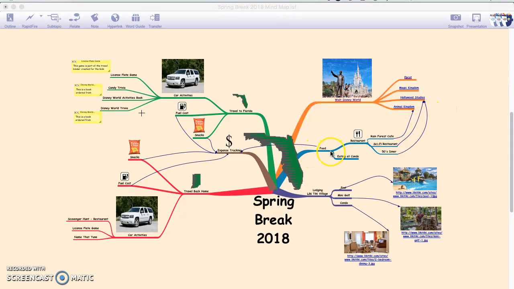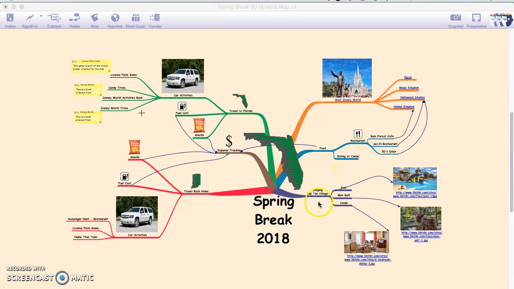I also created a subtopic for food. We'll be eating at some restaurants as well as eating at our condo. Again, there's a related arrow coming back to expense tracking. We have reservations at the Sci-Fi restaurant, which is linked to Hollywood Studios, as well as the 50s Diner, that's also at Hollywood Studios, and the Rainforest Cafe, which is just outside of the Animal Kingdom.